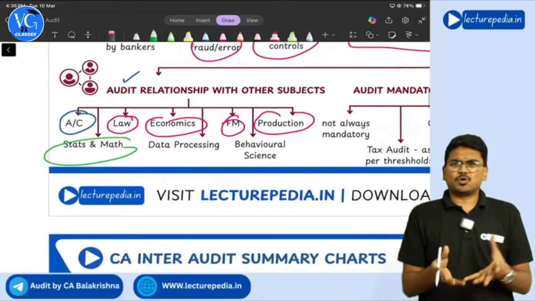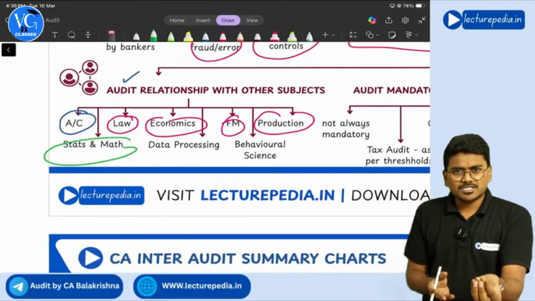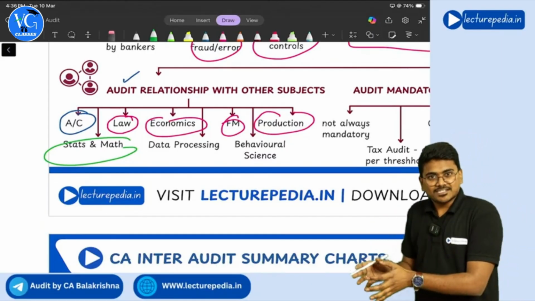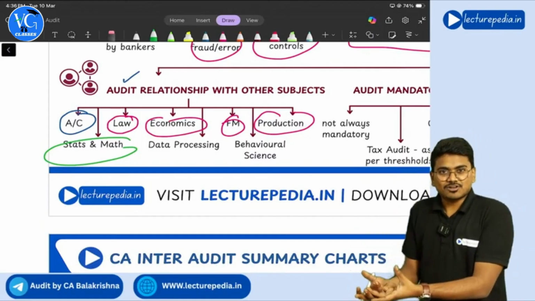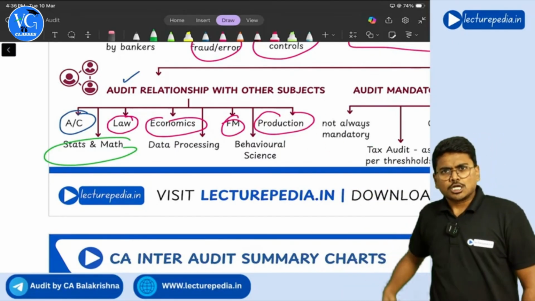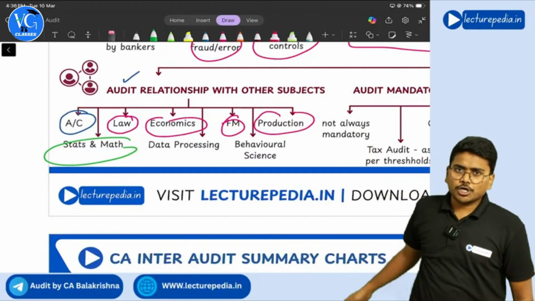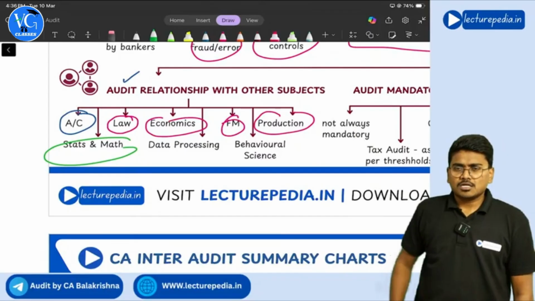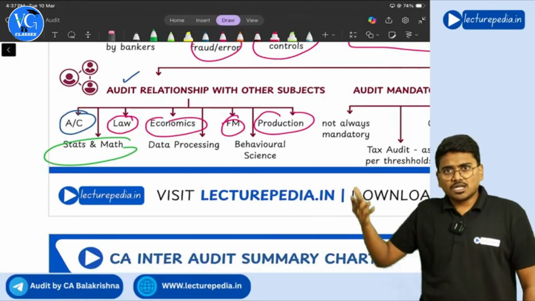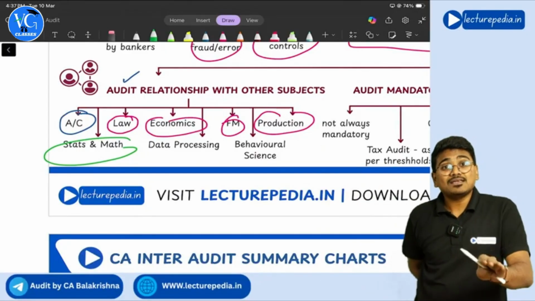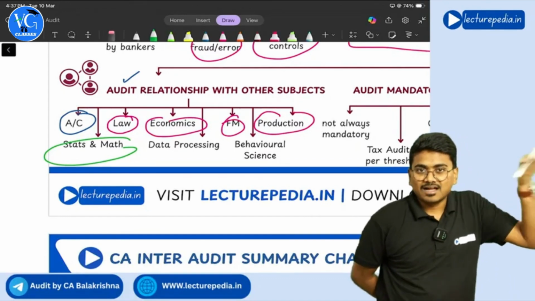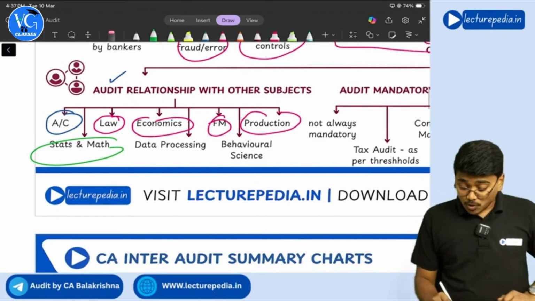Next, stats and math. Of course, statistics, the basic concept that you learn in statistics is sampling. And in case of audit, you will use sampling technique. Correct or not? So when you go for the audit of an entity, let's say Reliance Industries, which is such a huge entity, can you audit each and every transaction? There will be crores of sales transactions. All the sales, you will vouch them, audit all of them? No, you will apply sampling technique. So you are using a concept of statistics. Understanding? Yes, sir.